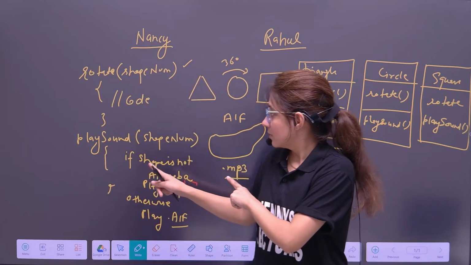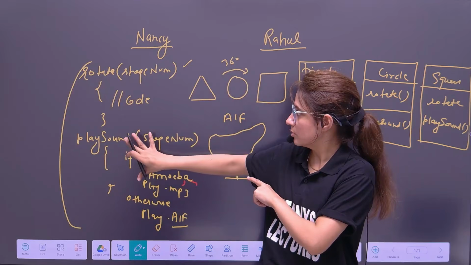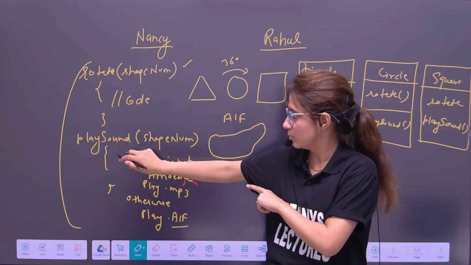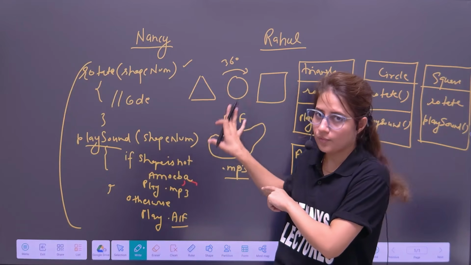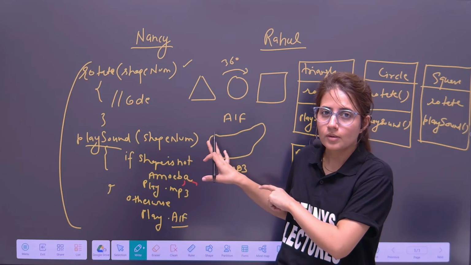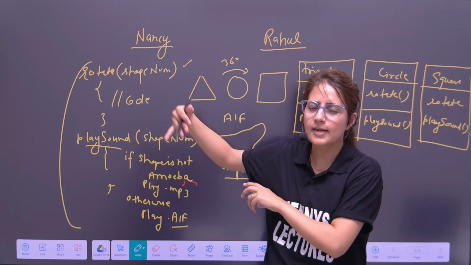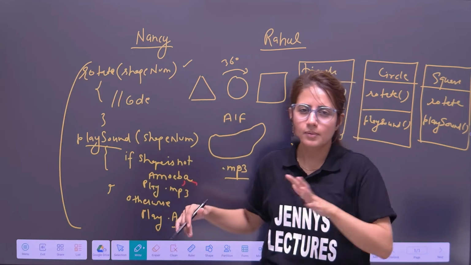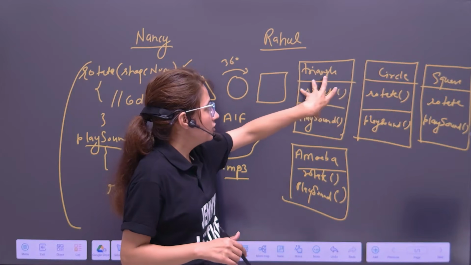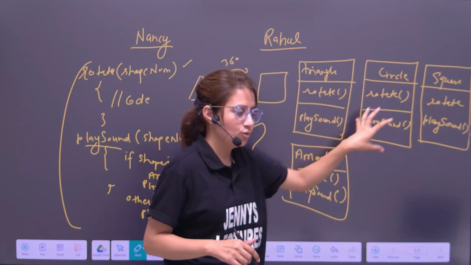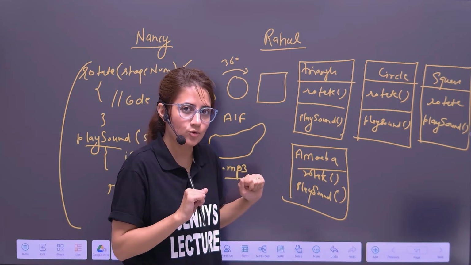But here, because everything is in the same program, we have functions, so this play sound would be changed. And obviously this is for every shape. So all the program would be recompiled, tested, and again something like this. But here there is no need to change the already written, already tested code, just add something. So this is what scalability in OOP is. I hope this is clear to you.